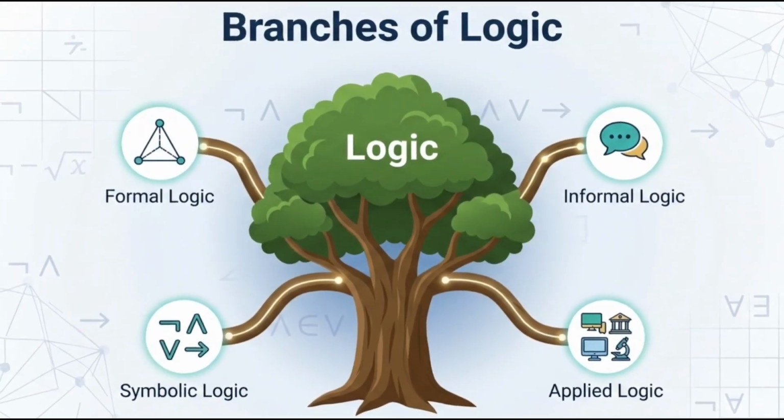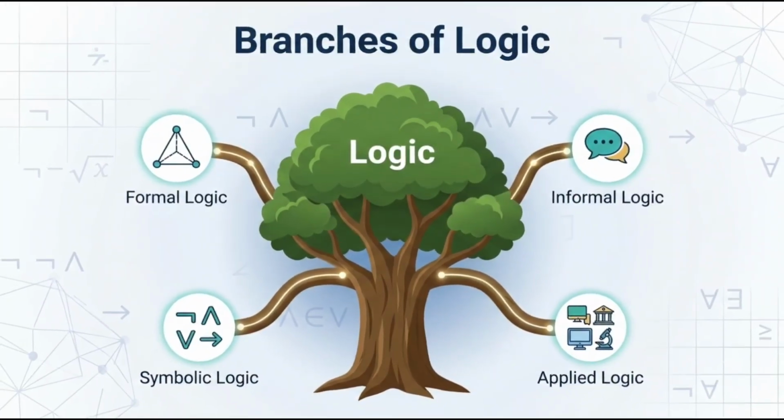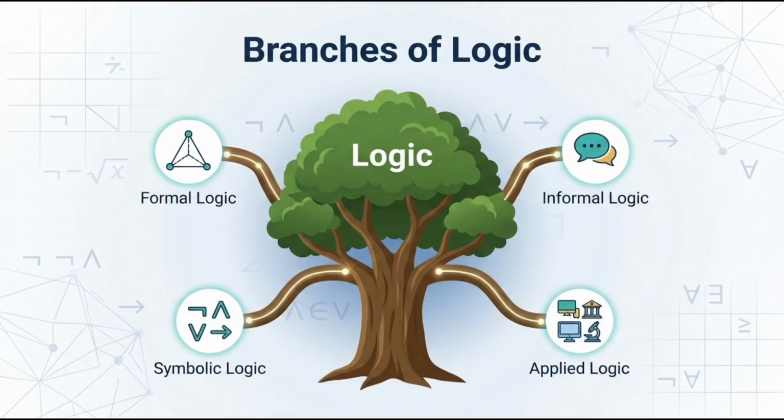Logic has several branches. Formal logic studies the structure of arguments using symbols and rules. Informal logic focuses on arguments used in everyday language. Symbolic logic represents reasoning with mathematical symbols, while applied logic uses logical principles to solve practical problems in fields like law, computer science, and philosophy.